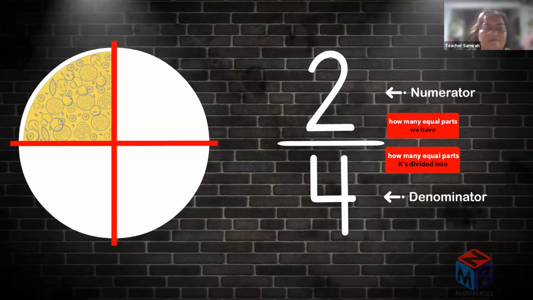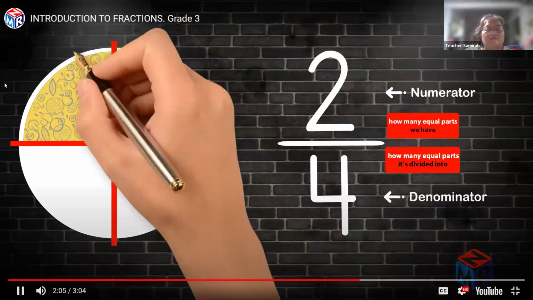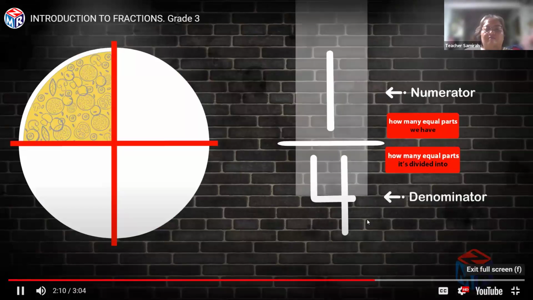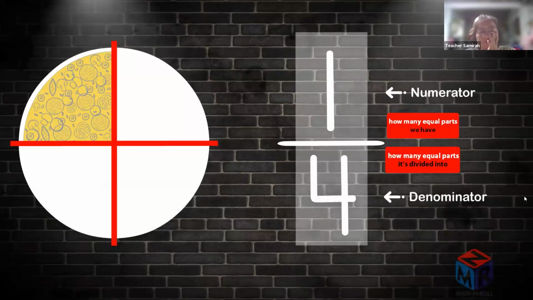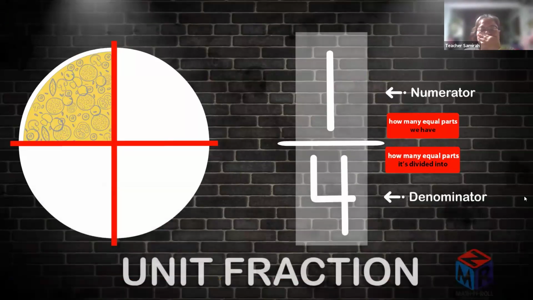What if somebody came by and ate one more piece? The pizza is still divided into 4 parts, so the bottom number, the denominator, would still be 4. But we only have 1 piece left, so that means that the top number, the numerator, would change to 1. So we only have 1 over 4 of the pizza. The numerator is 1, the denominator is 4, and the fraction is 1 over 4. 1 over 4 is a unit fraction. A unit fraction is a fraction whose numerator is 1.